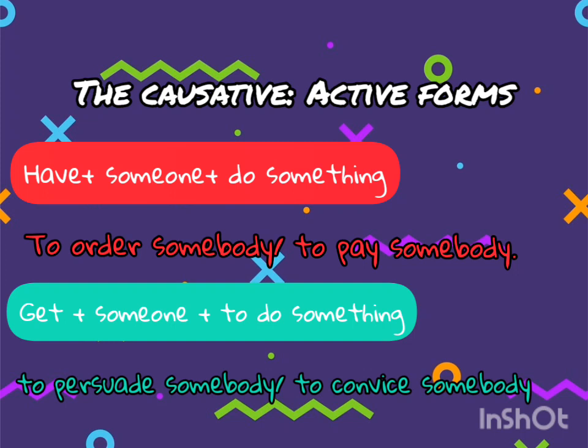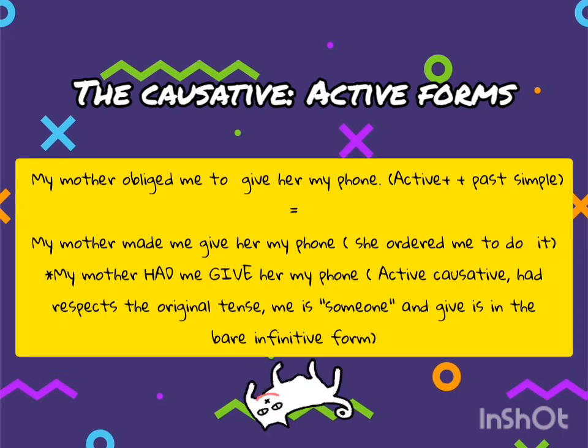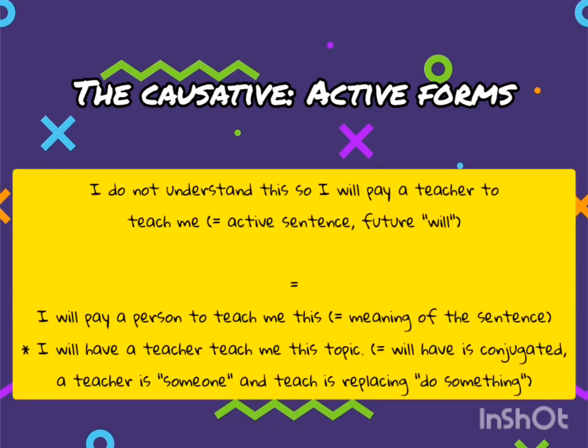As in the previous case, we will be analyzing the examples in three sentences. My mother obliged me to give her my phone. This is an active sentence. The meaning of this sentence is that my mother made me give her my phone. Using an active causative, the structure would be my mother had me give her my phone. As you have just noticed, had is respecting the tense of the original sentence, someone is replaced by me, and give is do something.